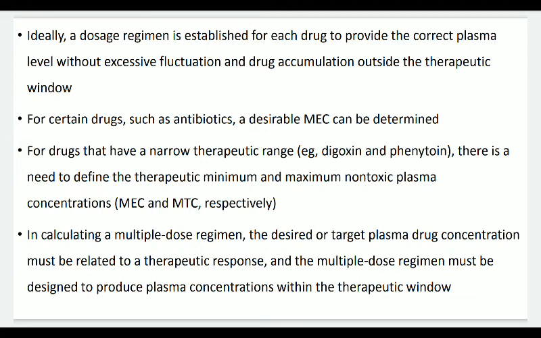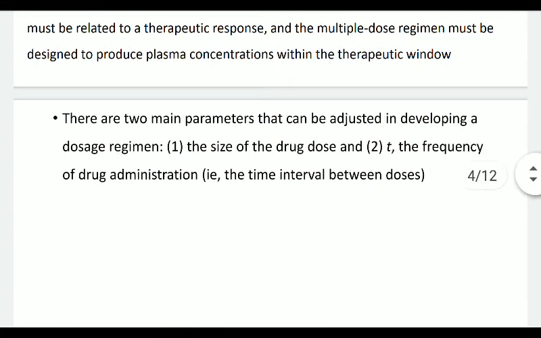In calculating a multiple dose regimen, the desired or target plasma drug concentration must be related to a therapeutic response, and the multiple dose regimen must be designed to produce plasma concentrations within the therapeutic window. So we have to design the therapeutic regimen in such a way that it produces the desired therapeutic effect, but at the same time does not produce any toxic effects.